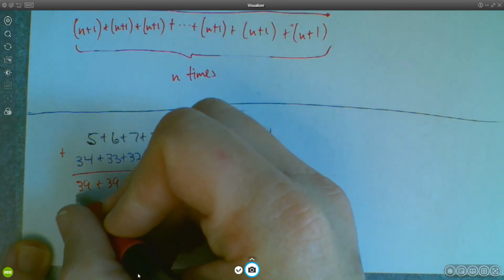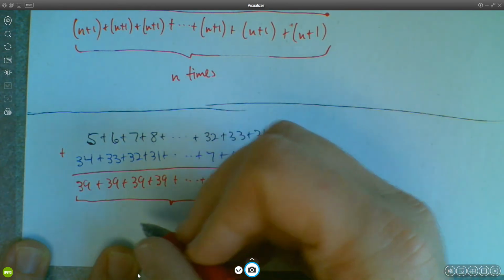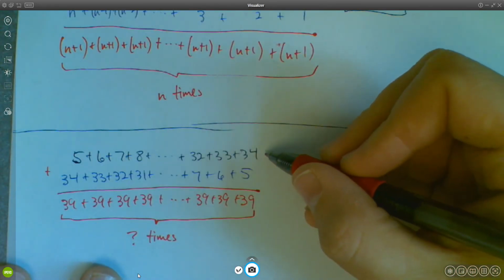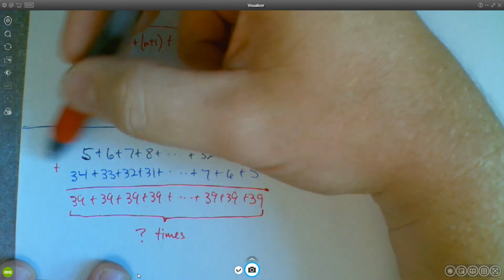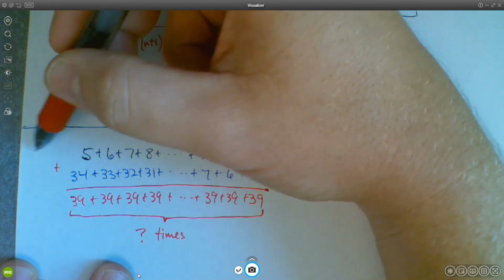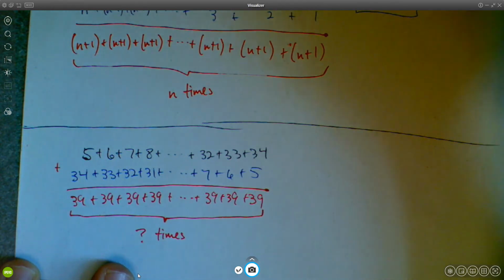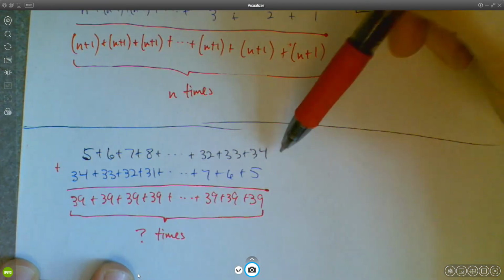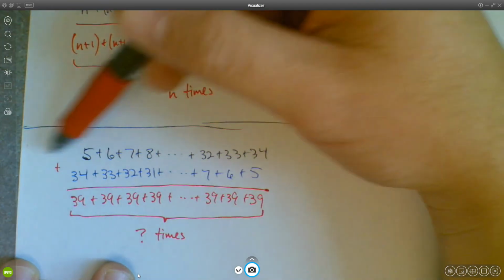The challenge is to figure out, well, how many numbers do we have though? How many times? It's not 34 times because your sum didn't start at 1, right? You're missing 4 numbers, the numbers 1, 2, 3, and 4. But that kind of gives you a clue, doesn't it? Because if this did start at 1, then you would have 34 numbers on your original list. But you're missing the first 4.